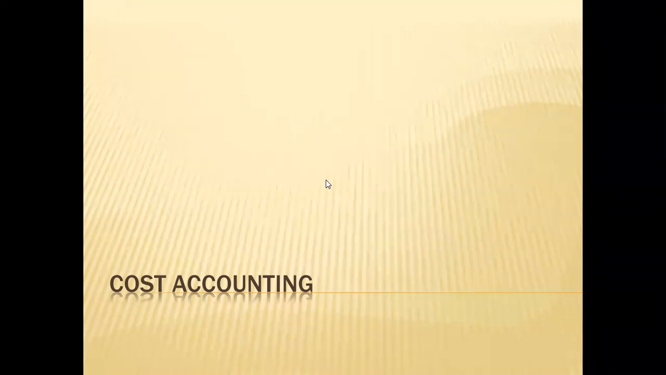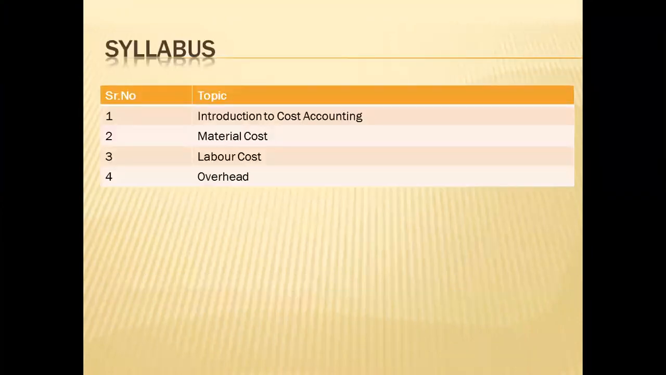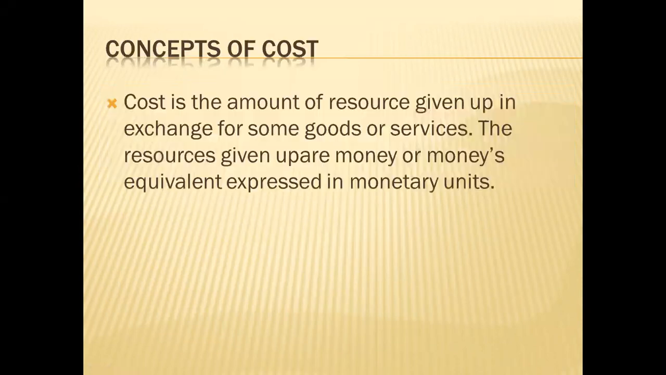As we have started our discussion on introduction to cost accounting in our previous class, we will continue with our discussion in this class also on basics of cost accounting. We will have a fast recap of what we have done in the last class. We have discussed the syllabus applicable to your semester 3, SYBA from University of Mumbai.